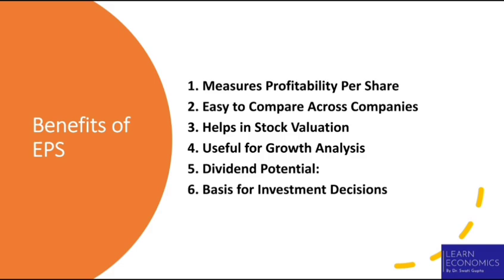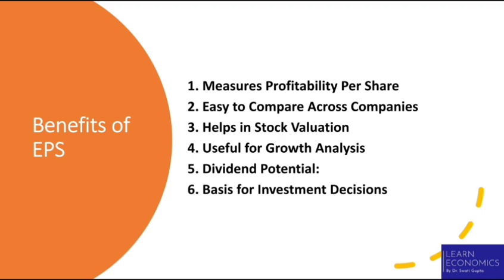Fourth, useful for growth analysis. EPS growth over time indicates that the company is growing and becoming more profitable. For example, in first year EPS is 12 rupee, in second year EPS is 15 rupee, and in third year EPS is 18 rupee. A consistent increase in EPS indicates good growth of a company. Fifth, dividend potential. High EPS increases the possibility that the company may pay higher dividends as it has more earnings to share with its investors.